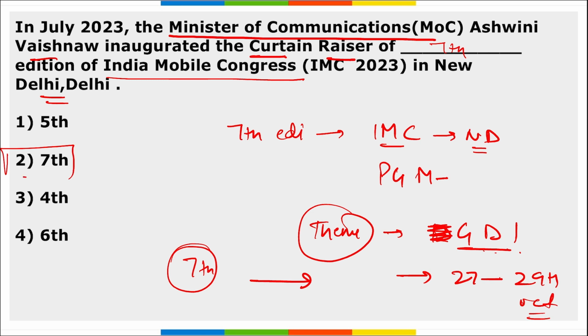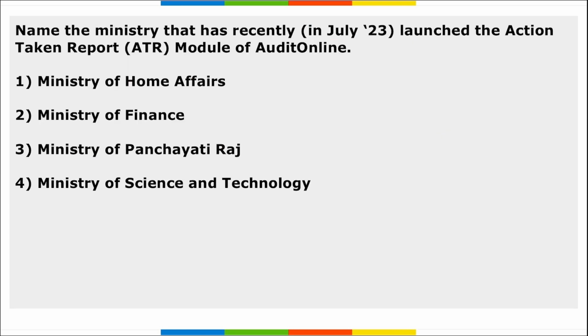So we are talking about the 7th edition of this Indian Mobile Congress. Next, name the ministry that recently launched the Action Taken Report module of the Audit Online. So it is your Ministry of Panchayati Raj, right?